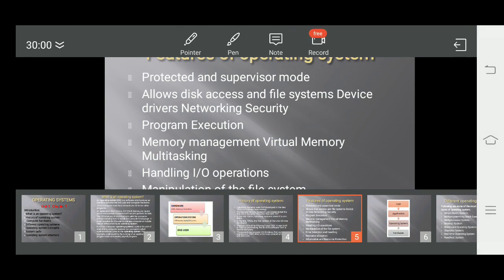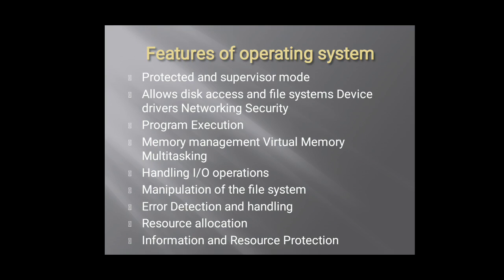Manipulation of files, moving, copying, deleting, all these things can be done through the operating system. Error detection and handling, antivirus, all such error detection applications can also be run with the help of the operating system. Resource allocation means providing certain functions, that is personalization, making a user, then admin, all those security factors of admin, giving access control or not, all these things are there in resource allocation.